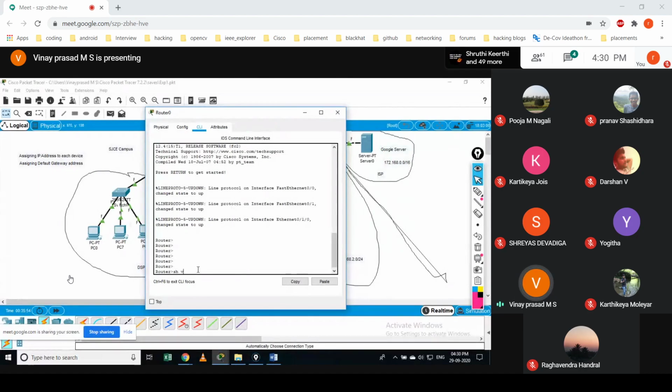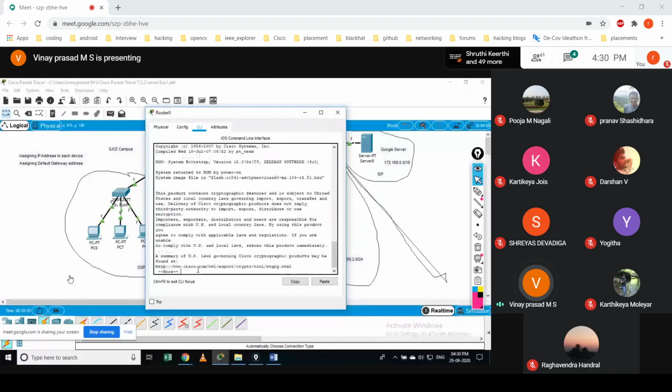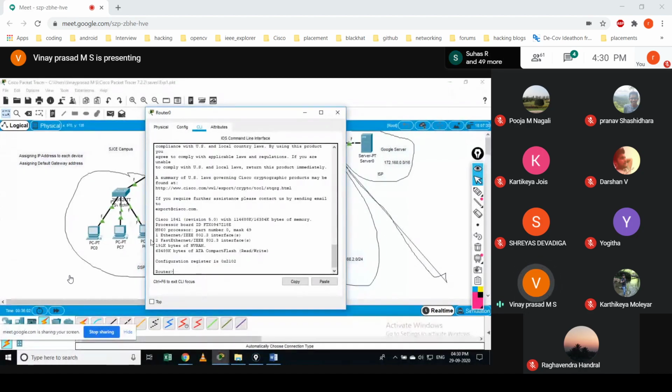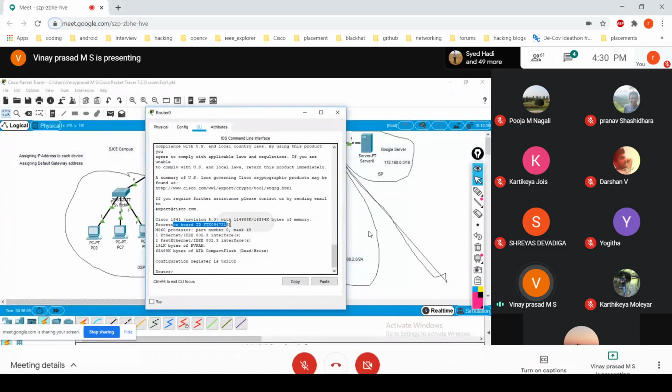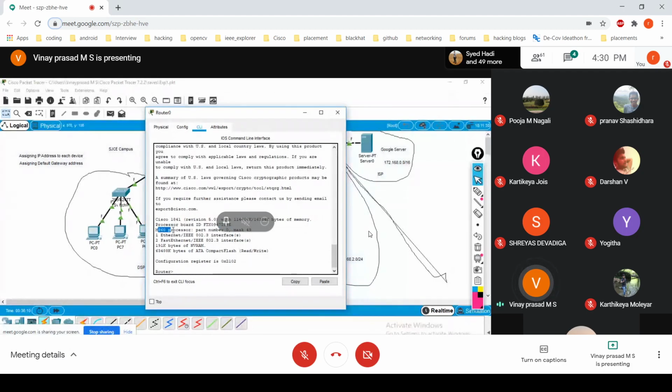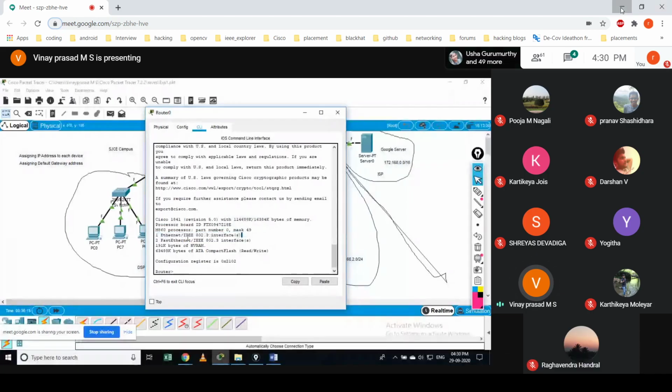Show version. This is one command we use here to get to know the version of the software used in this device. Here you can see this is Cisco 1841 version 5 with this KB of memory. Then the processor is this, an x86 processor. Then the part number, masks, how many Ethernet, then how many fast Ethernet, and so forth.